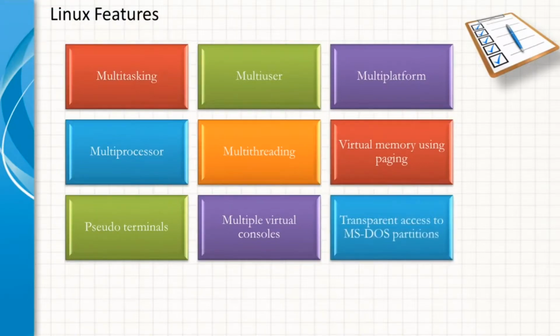It also provides transparent access to MS-DOS partitions. You don't need any special command to use an MS-DOS partition. It looks just like a normal Unix file system. VFAT and FAT32 are available since Linux 2.2 onwards.